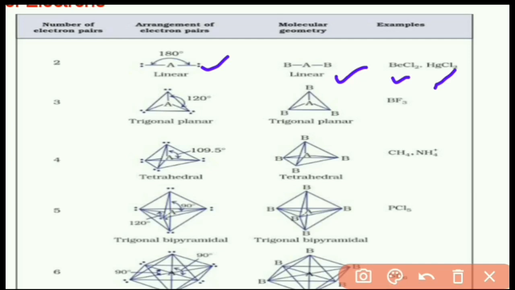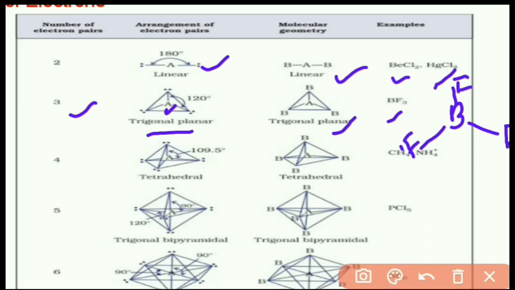When the bond pairs are 3, they are arranged with the central atom in a trigonal planar manner, and the geometry is trigonal planar. An example is BF3. Boron is the central atom and the fluorines are arranged in a trigonal planar manner, at maximum distance, experiencing minimum repulsion between the bond pair electrons.